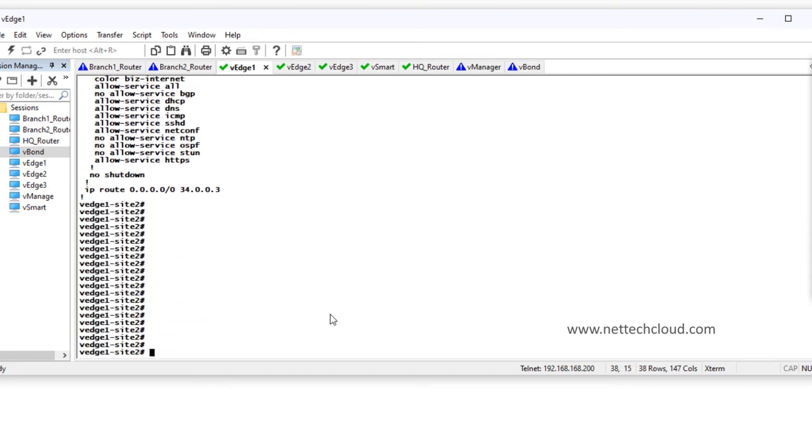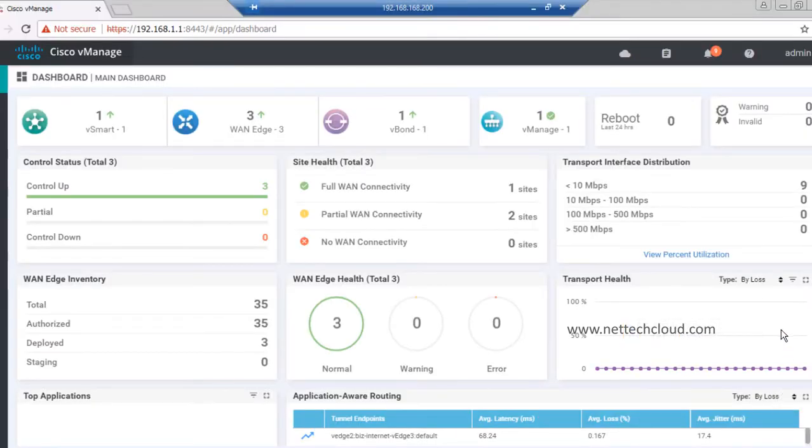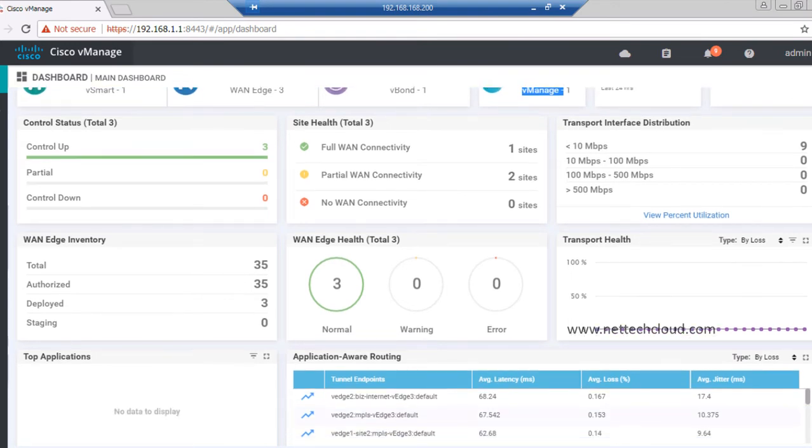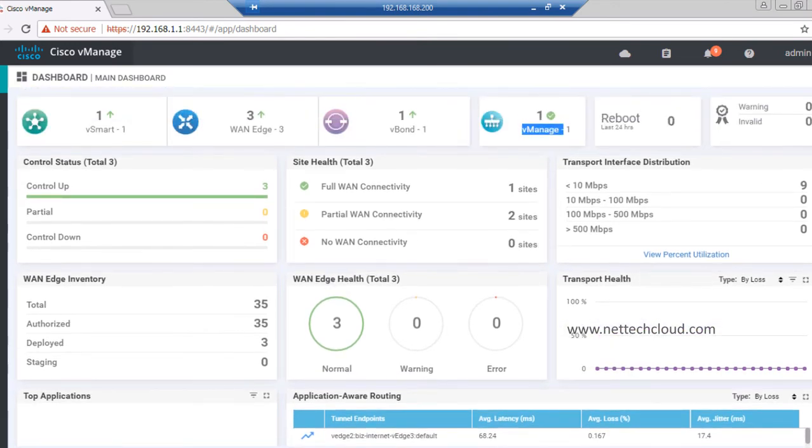Okay, now I'm going to show you the dashboard, the vManage dashboard. There is one vSmart, 3 WAN Edges, all are up, control connection up, vBond 1, vManage 1, reboot, warning invalid, and WAN health.